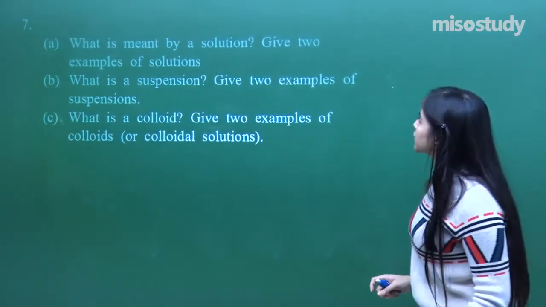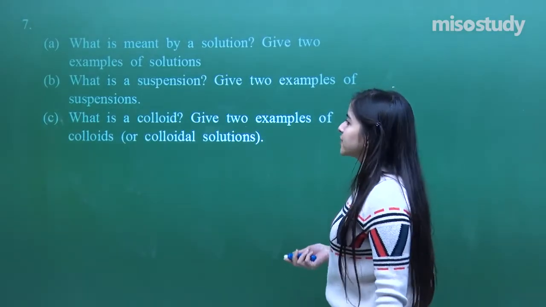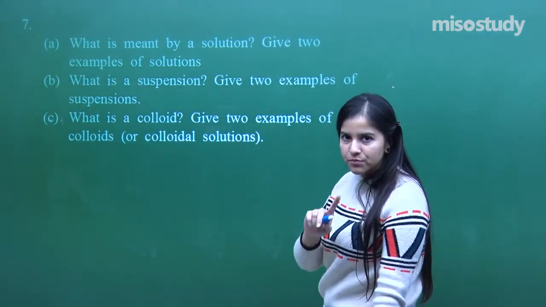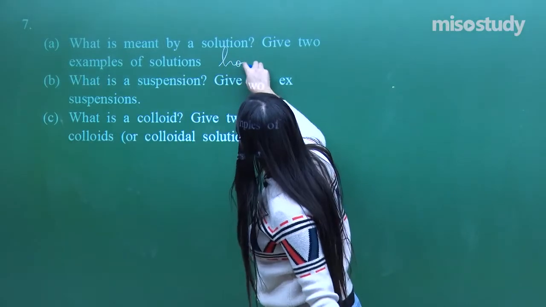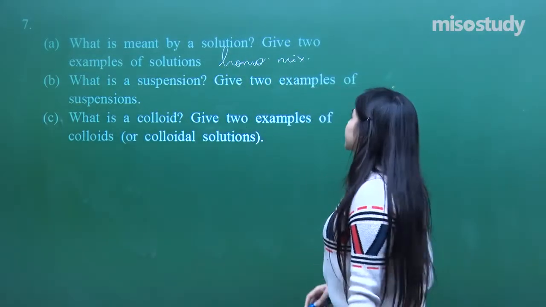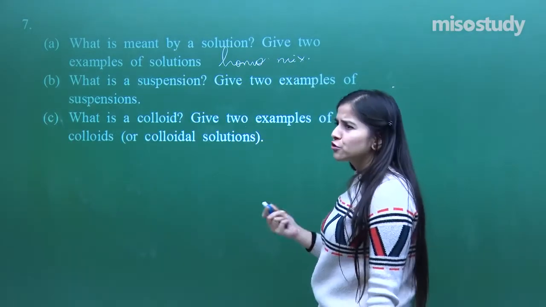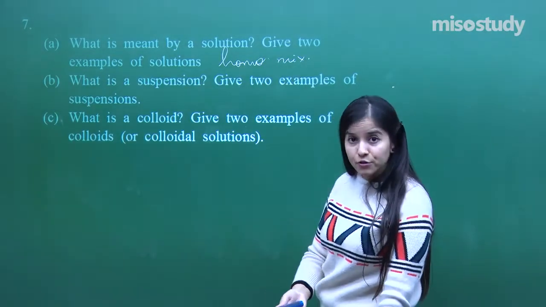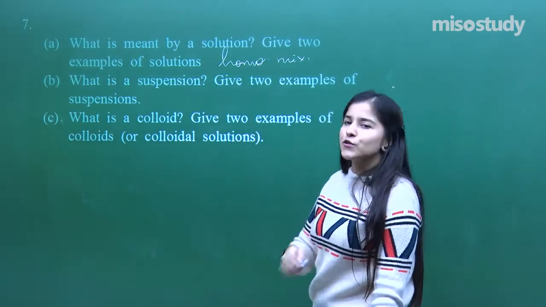What is meant by a solution? And give 2 examples of the solution. As I told you, a solution is a homogeneous mixture. First of all, you need to tell this. Homogeneous mixture. Fine. Any kind of examples? Sugar solution, salt solution, air is a solution. Alloy is also a solution.